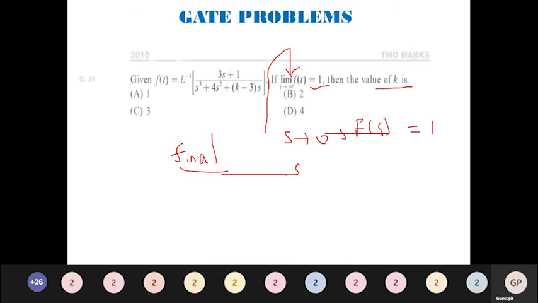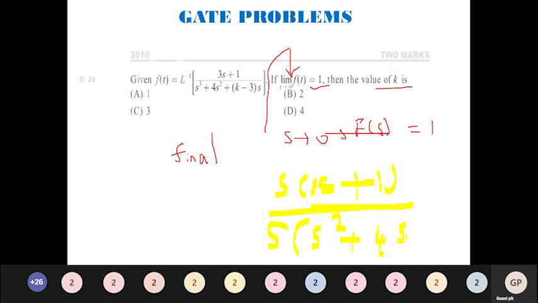So s into F of s becomes s into (3s plus 1) divided by, in the bottom, taking an s outside, s into (s square plus 4s plus k minus 3).